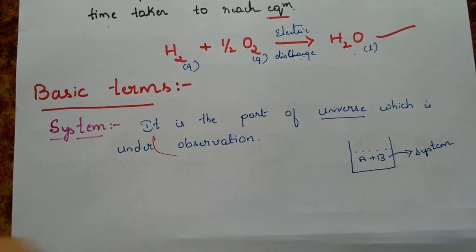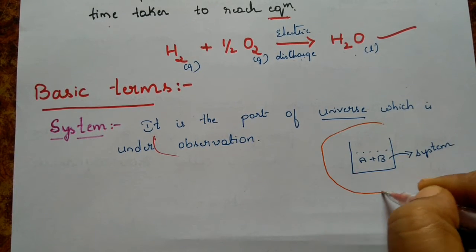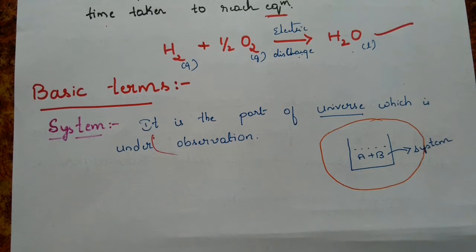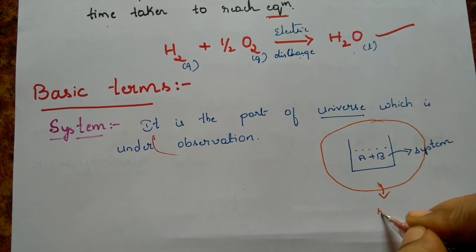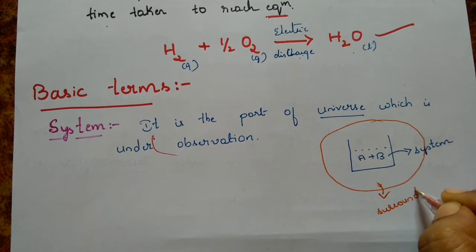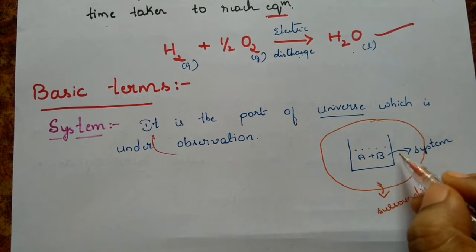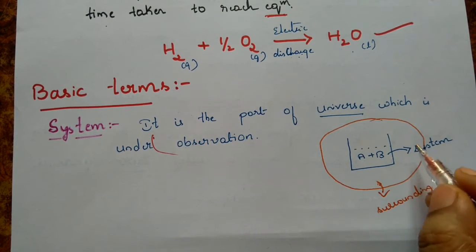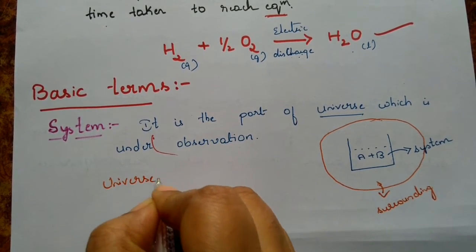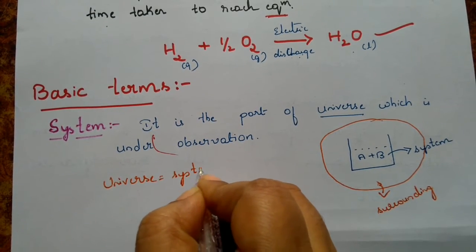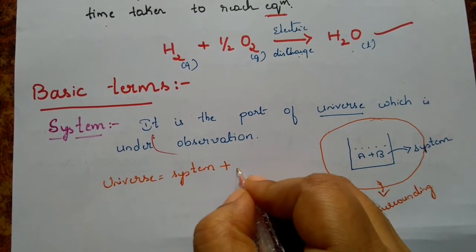This is our system. The rest of the whole world, whatever is there, is called the surrounding. Leaving this one, the entire thing that is there is called a surrounding. So the universe consists of a system plus a surrounding.